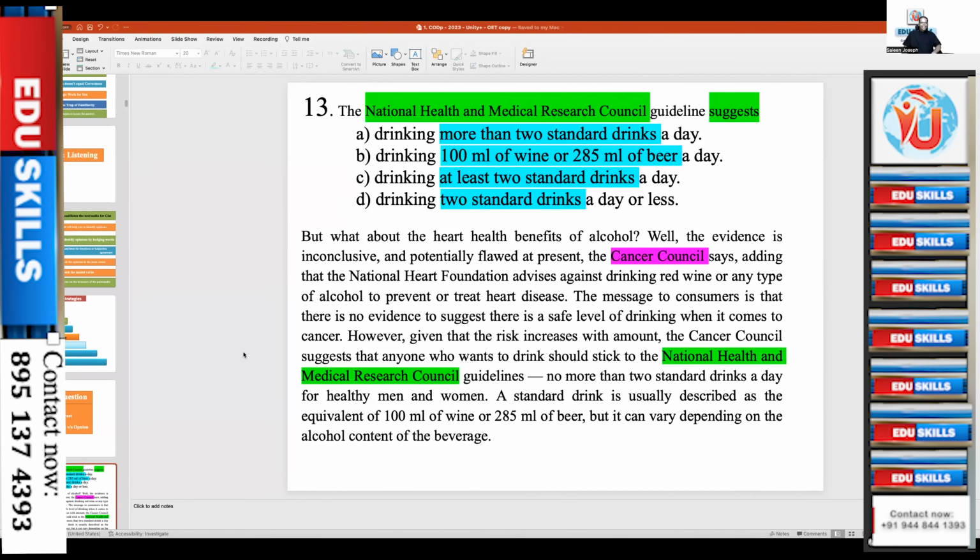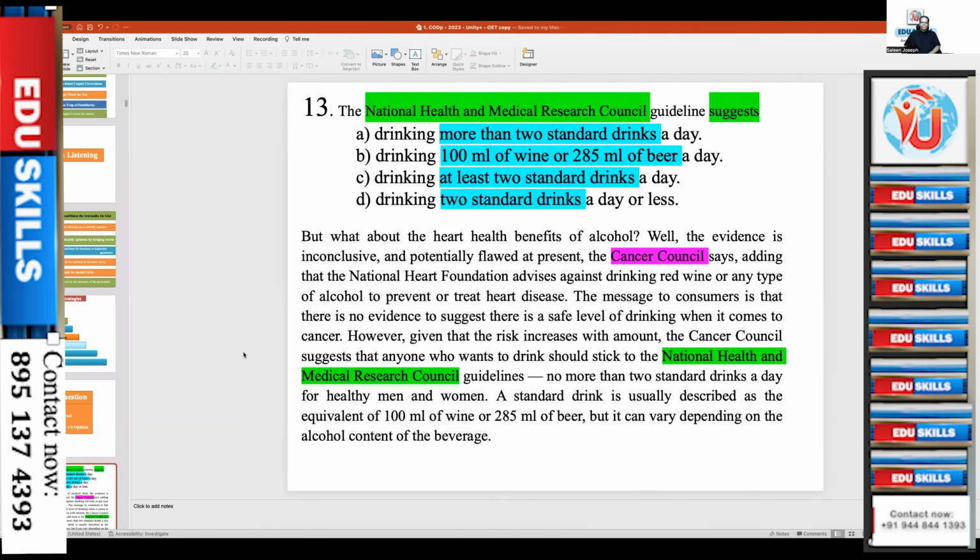But what about the further heart health benefits of alcohol? The evidence is inconclusive and potentially flawed at present, the Cancer Council says, adding that the National Heart Foundation advises against drinking red wine or any type of alcohol to prevent or treat heart disease. The message to consumers is that there is no evidence to suggest there is a safe level of drinking when it comes to cancer.